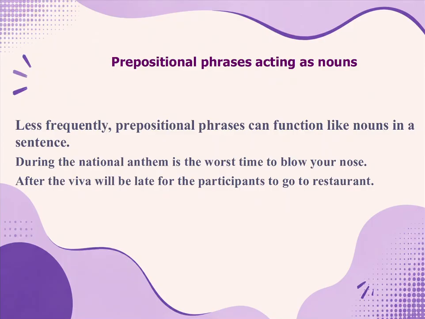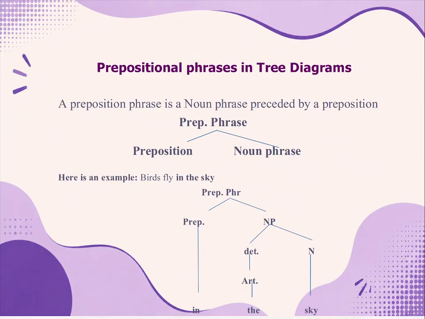So this is the noun. Is the worst time to blow your nose. Similarly, after the viva. This is also a preposition phrase acting as a noun, because it is the subject. You see, a noun is always the subject of the sentence or the object. So here these prepositional phrases are the subject of the sentence.